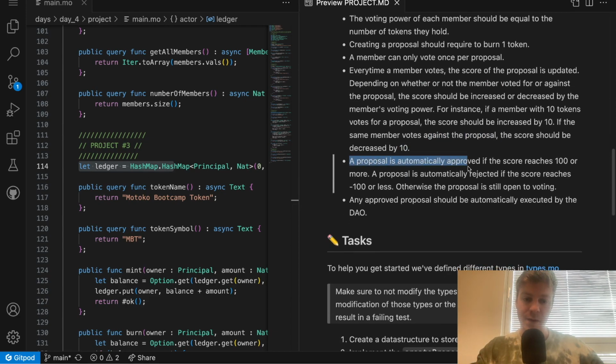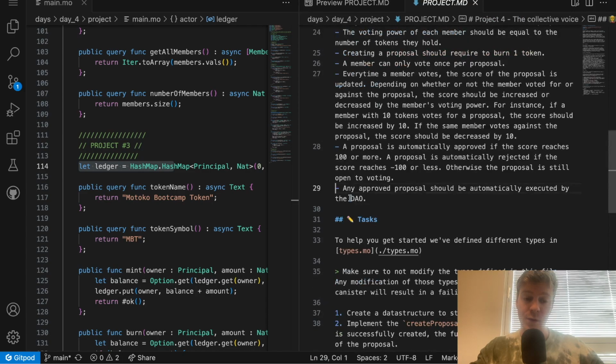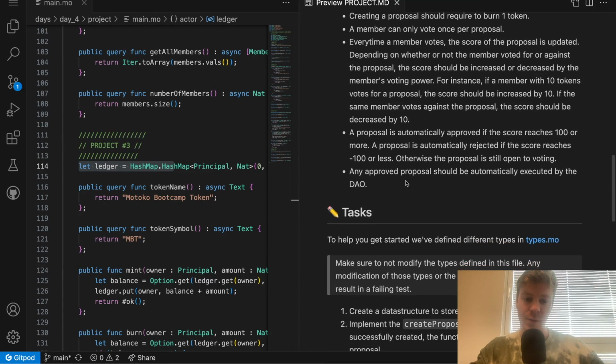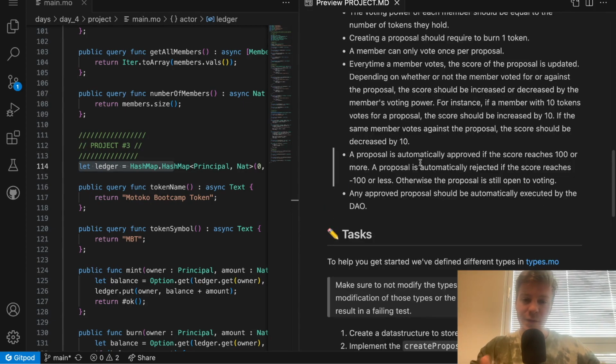A proposal is automatically approved if the score reaches 100 or more. A proposal is automatically rejected if the score reaches minus 100 or less. Otherwise, the proposal is still open to voting. Any approved proposal should be automatically executed by the DAO. As you can see, this is a fairly simple voting system.